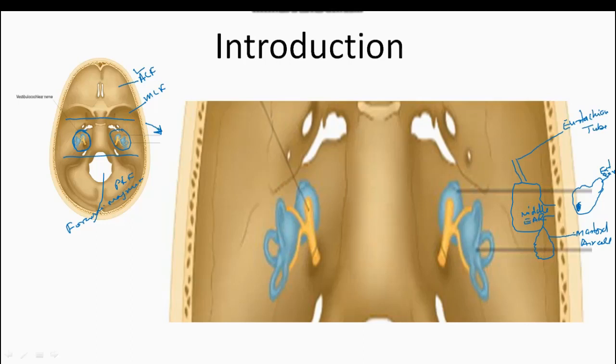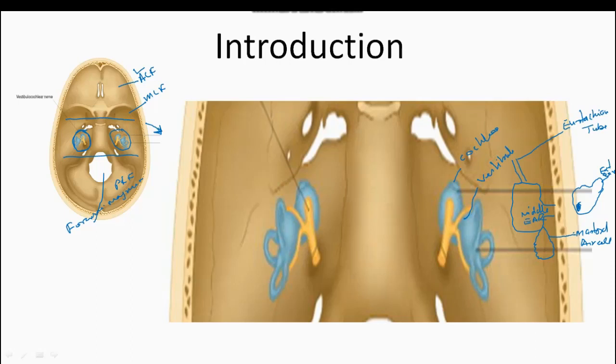Now we can see this internal ear. This is known as the cochlea. This is known as the vestibule. Clear?